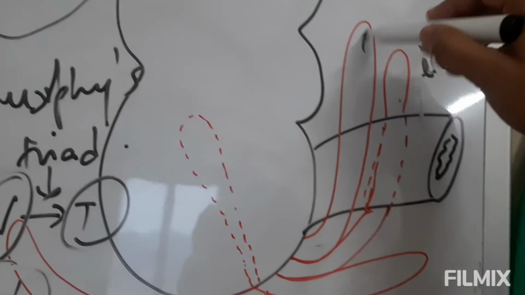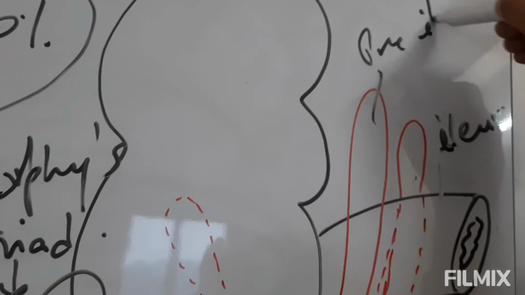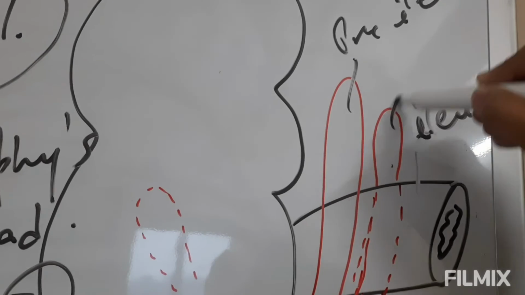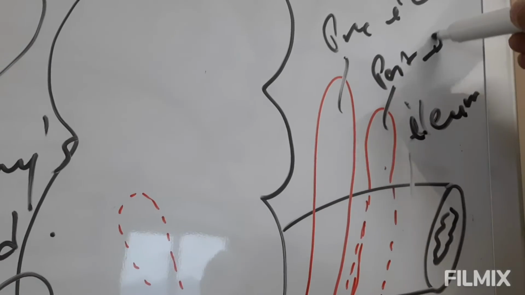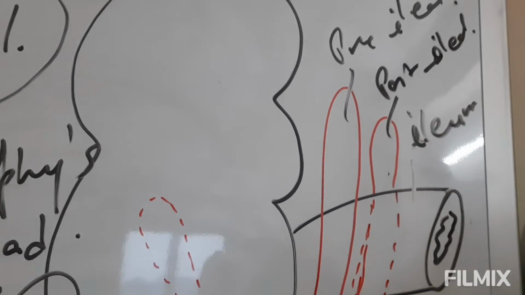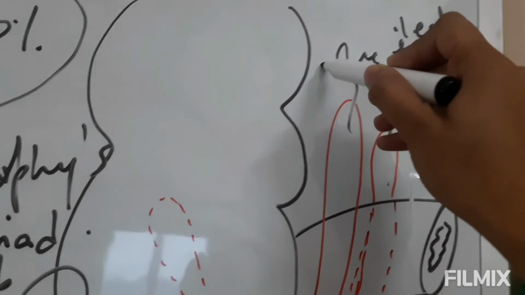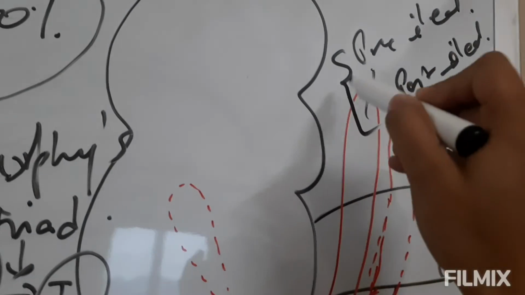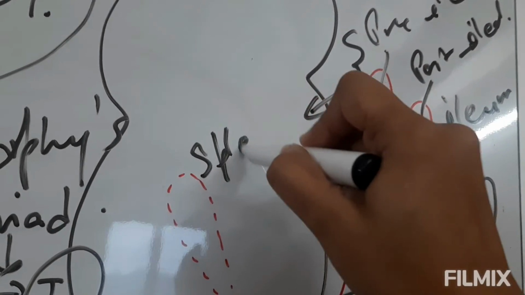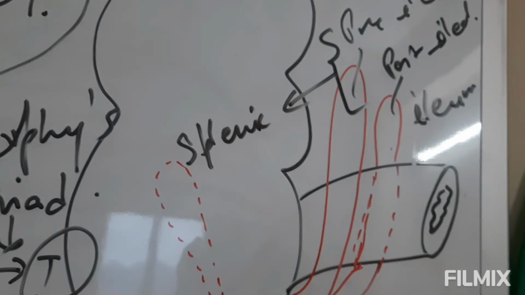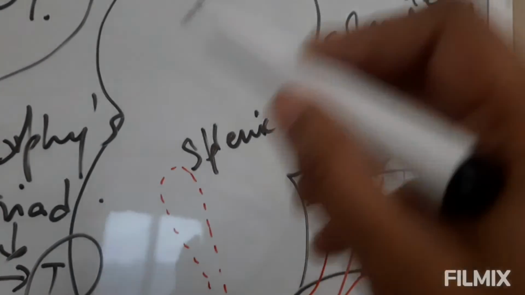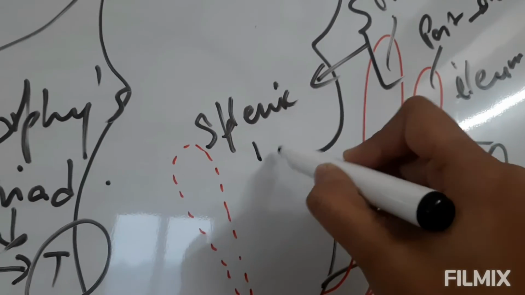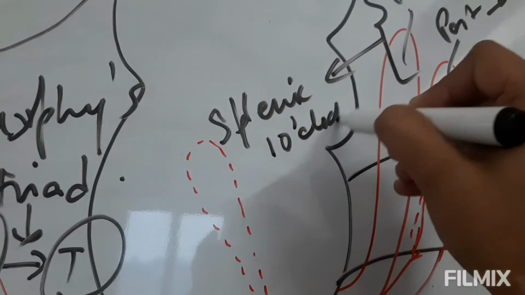That means this is the pre-ileal position of the appendix and this is the post-ileal position of the appendix. Now this pre and post-ileal position is also known as the splenic position, or if you compare with a clock, it will be the 1 o'clock position.